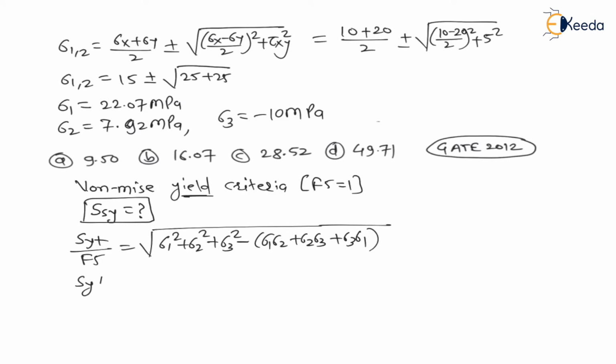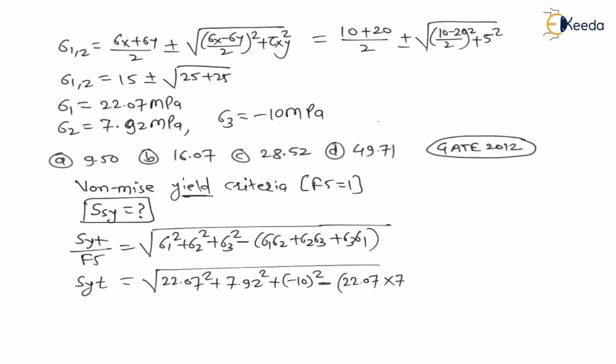Therefore SYT, tensile strength at yield point, is equal to under root of sigma 1, 22.07 square plus sigma 2, 7.92 square plus sigma 3, minus 10 square minus in bracket sigma 1, 22.07 into 7.92, put all the values, plus sigma 2, 7.92 into sigma 3, minus 10, plus sigma 3, minus 10 into 22.07.